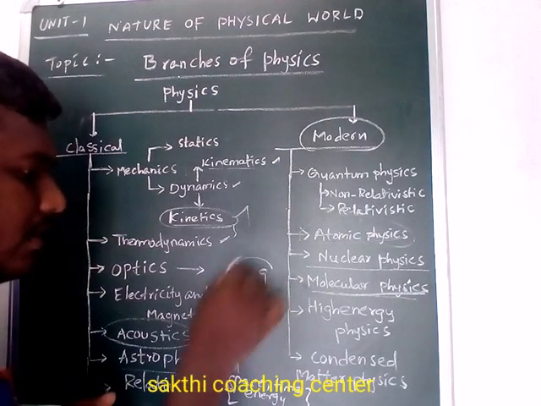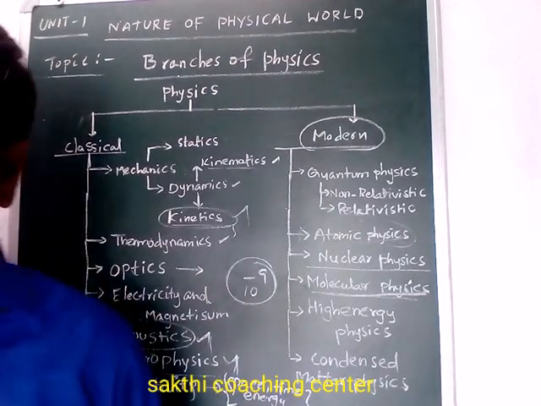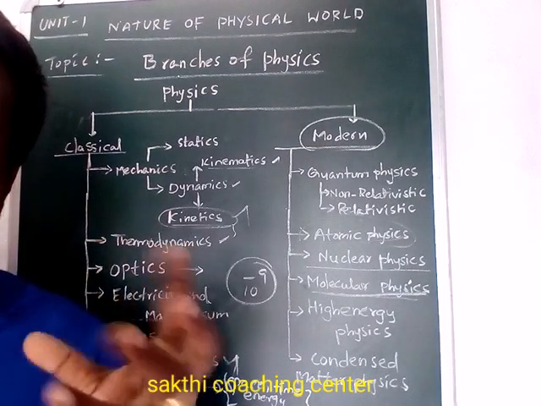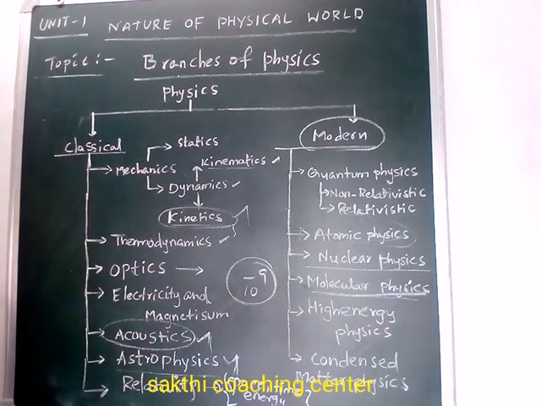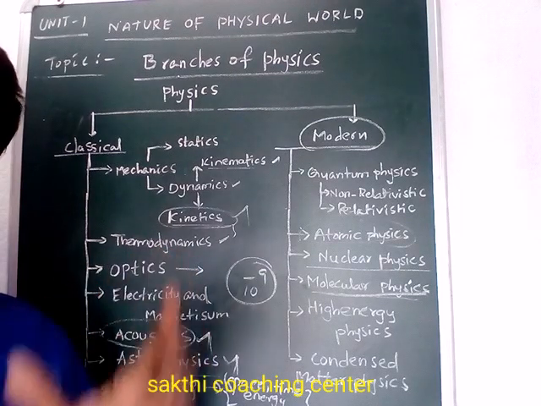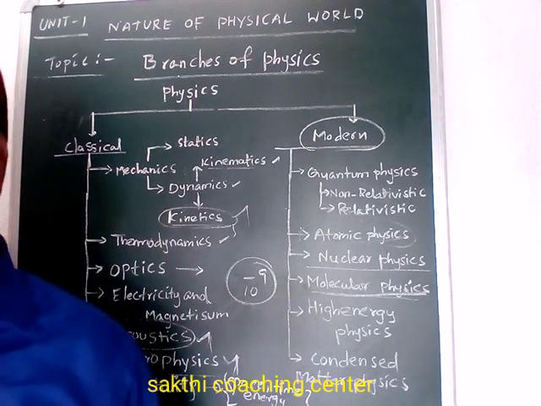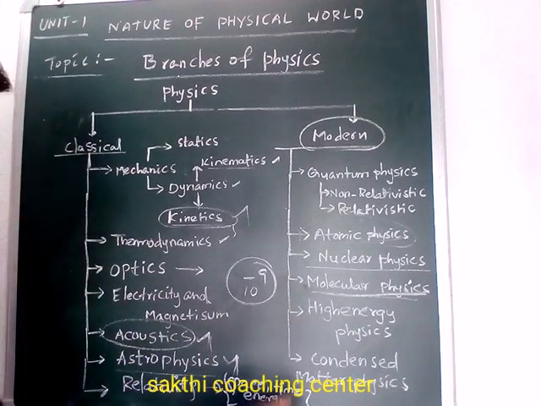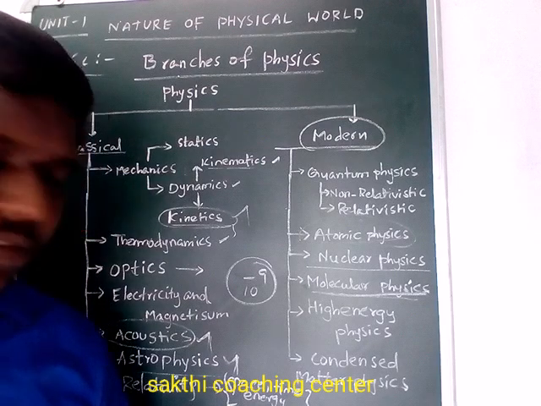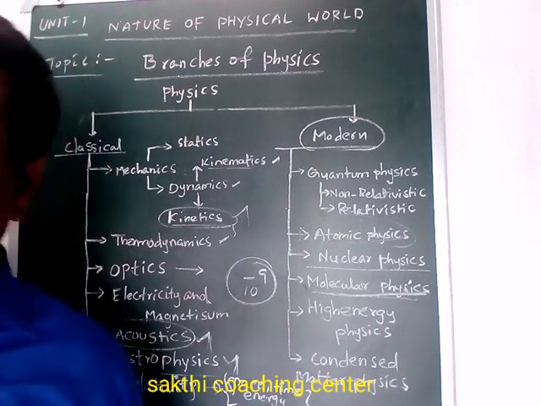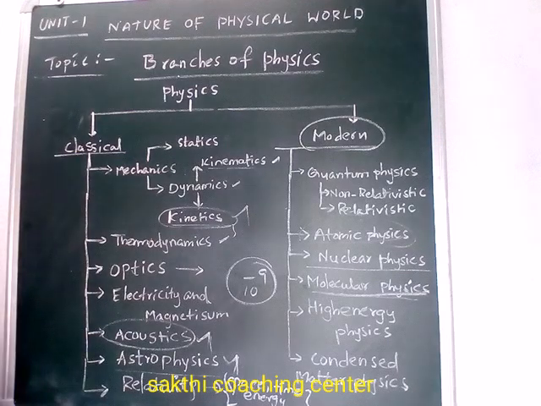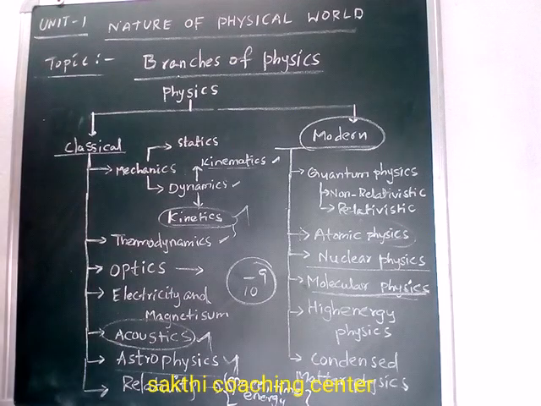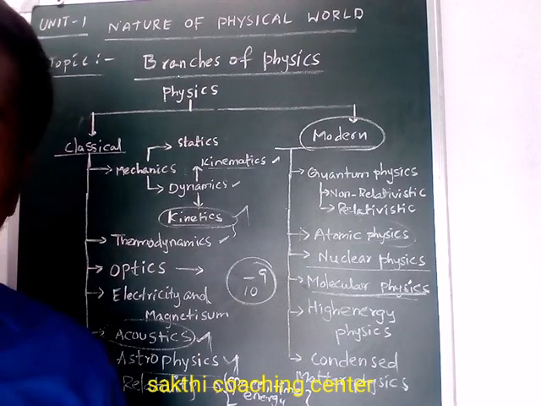If the size is 10 power minus 9, we call it a nanoparticle. So here, converting a bulk sample to nano size, and studying that conversion, is nanoscience. So here we see how nanoscience is introduced in condensed matter physics. Understand? How matter can be developed in the form of nanotechnology by using nanotechnologies. That is the branch of physics which deals with condensed matter physics.